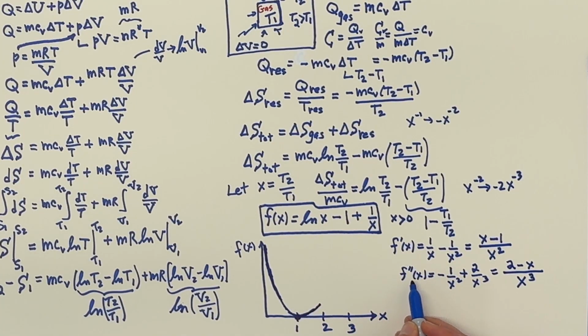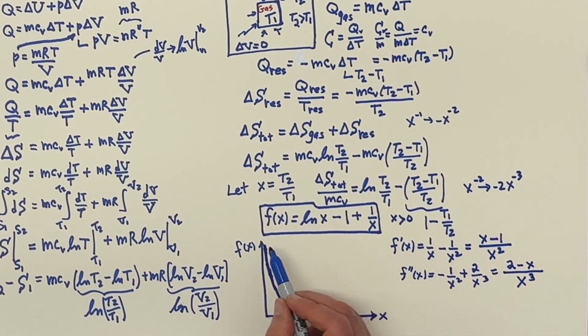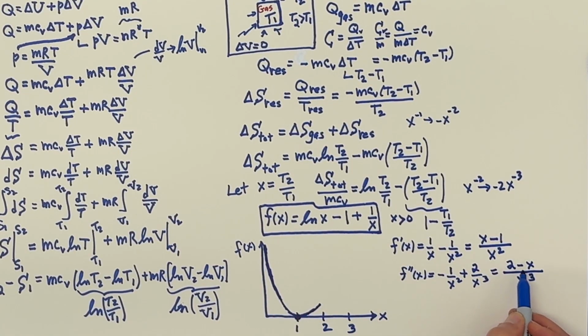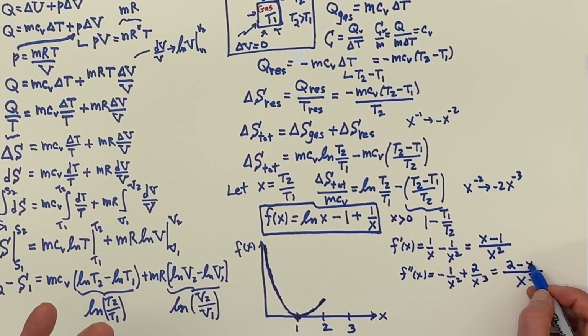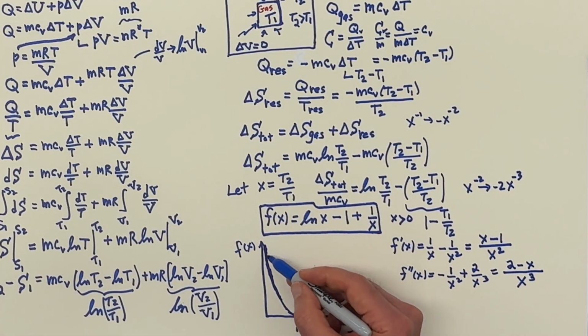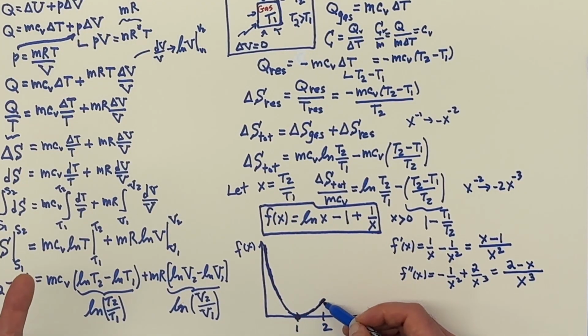The second derivative gives you the change in the slope. So when x is less than 1, the change in the slope is positive, which means the slope is getting less negative, more positive, and that keeps going until you get to 2. I'm going to stop right there at 2, because from x equals 0 to x less than 2, the second derivative is positive. So the first derivative is always increasing.